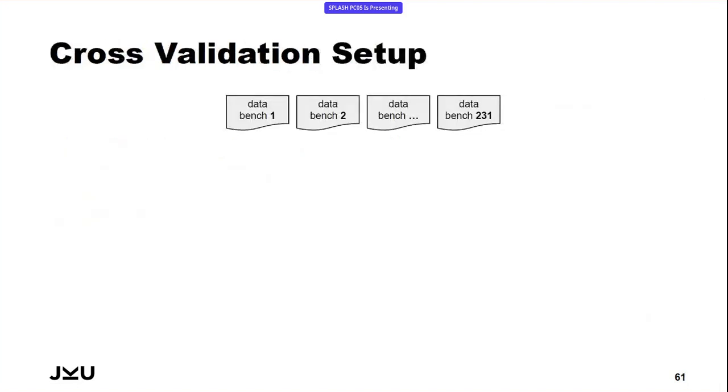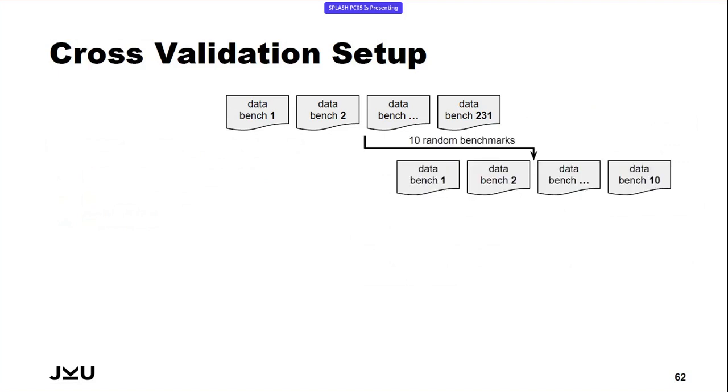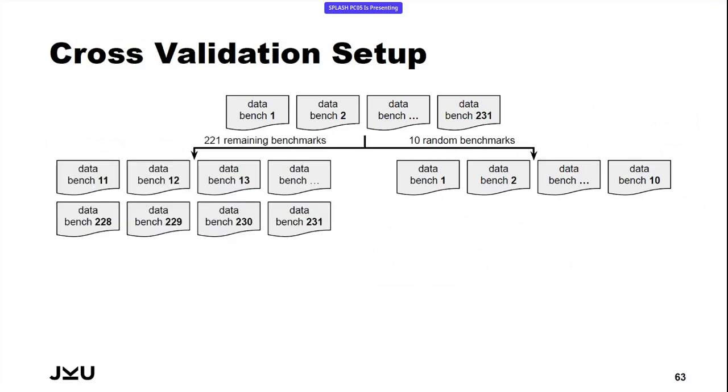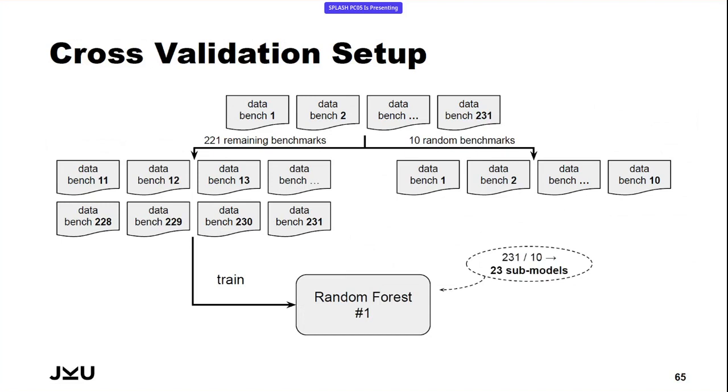All right, of course, we did not mix up training and test data when evaluating. This would not be good, so we came up with a cross-validation setup where we randomly split our data into batches of 10 benchmarks, and the remaining 222 benchmarks are then used to create a machine learning model, and one of the batches of 10 benchmarks is then used to test the model. So basically, we had 23 submodels, one to test each of these chunks of 10 benchmarks, and so we do not have an overlap of training and test data.